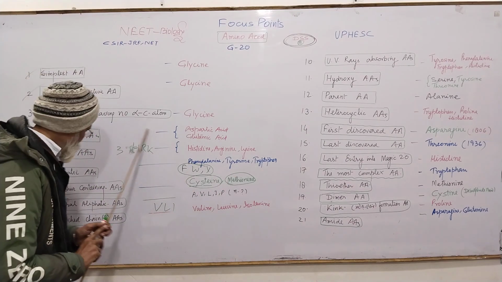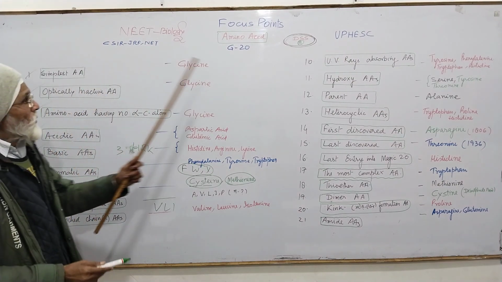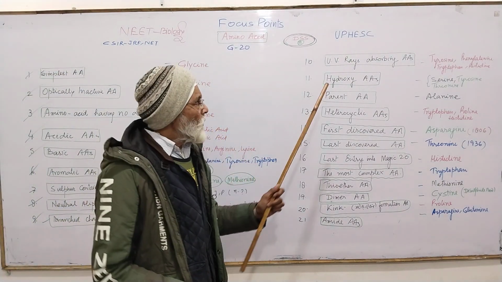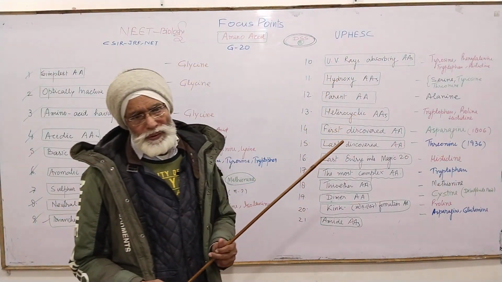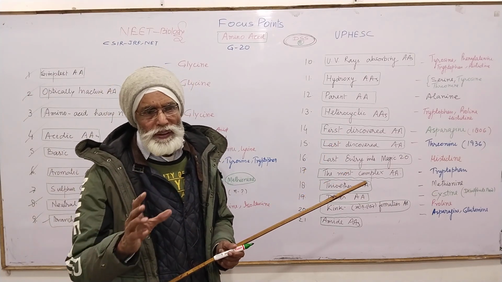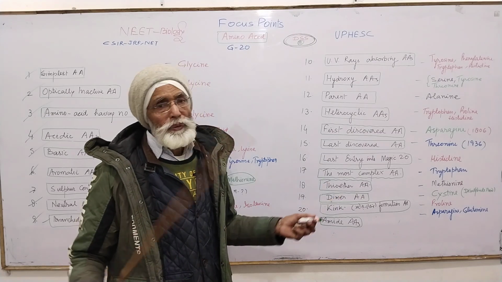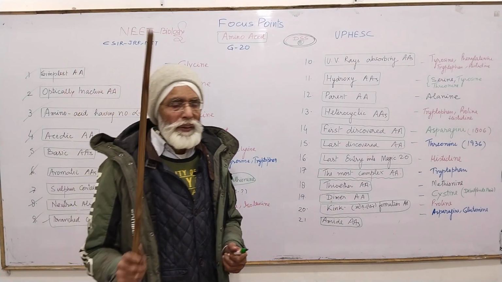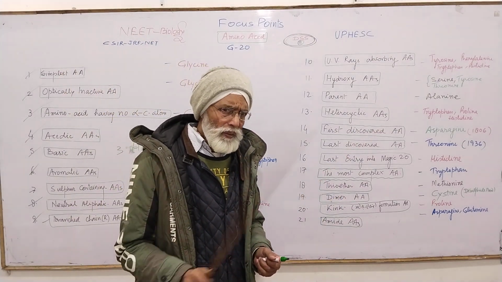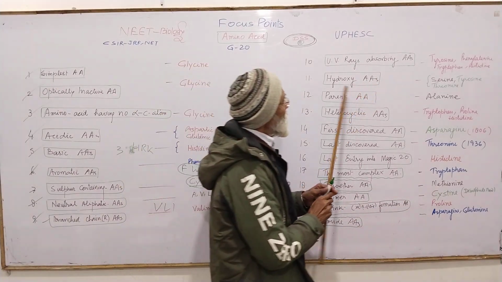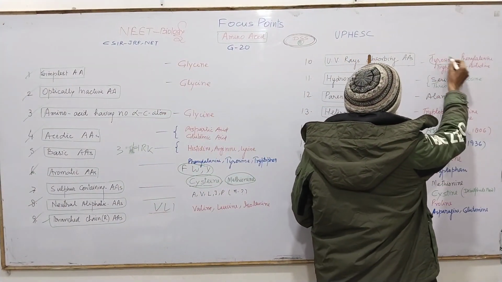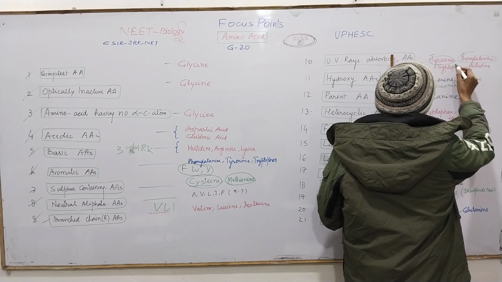Okay, now after this you will come to the ultraviolet ray absorbing amino acids. Which are the amino acids which can absorb ultraviolet rays? So remember, there are 3 amino acids which can absorb ultraviolet rays, not all. They are tyrosine, phenylalanine and tryptophan.